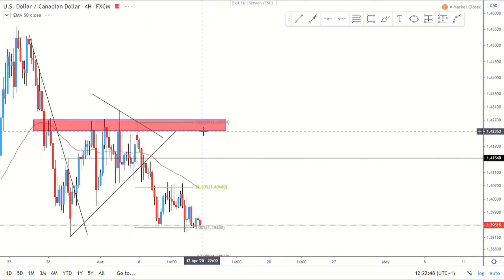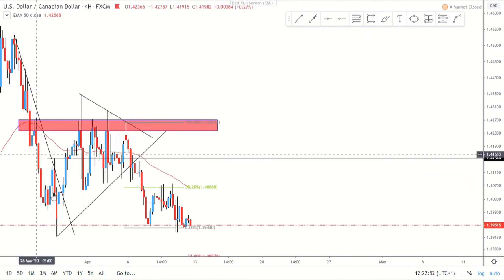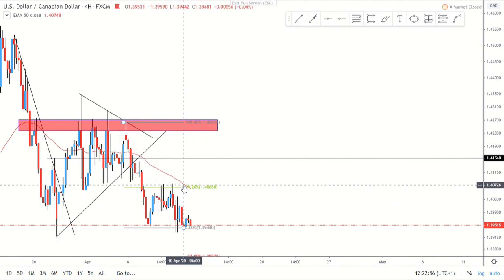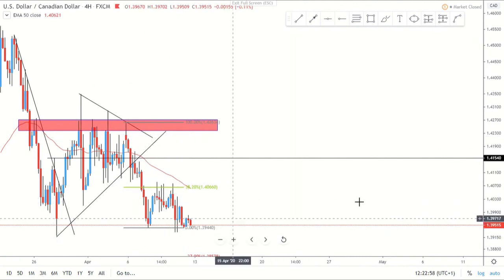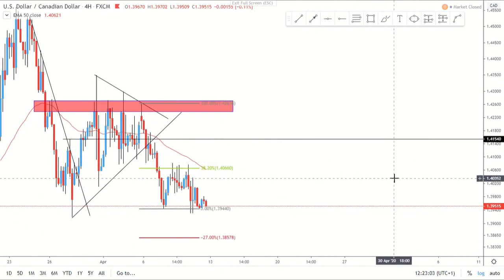On the 4 hour, you can see price breaking out of that wedge, that downtrend, then we had that wedge push down, a double top around the 38.2 and the 4 hour 50 MA, and now we're forming that evening star, and hopefully we'll push lower. So I quite like this.